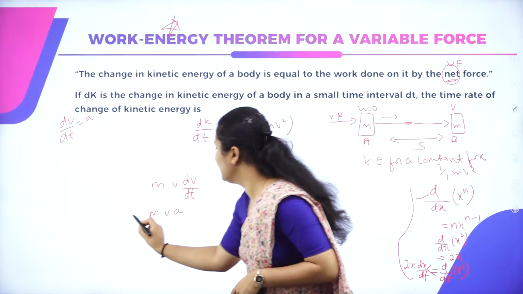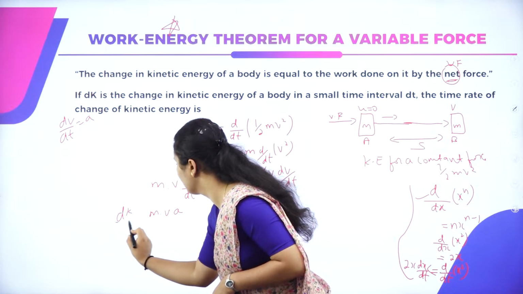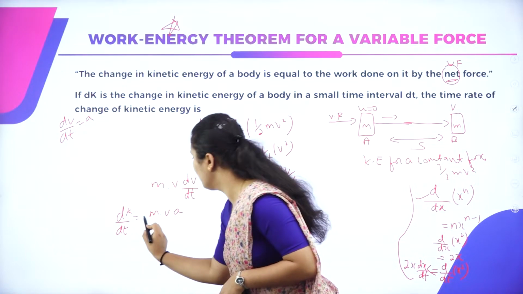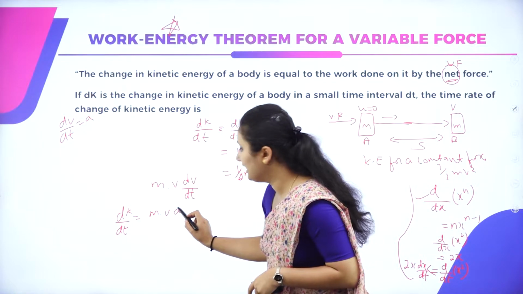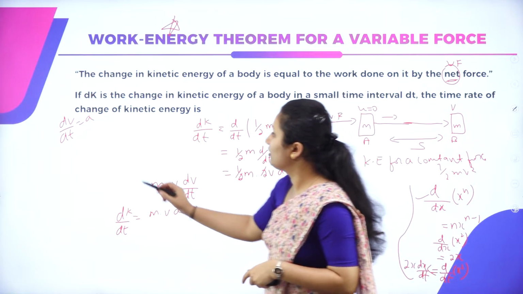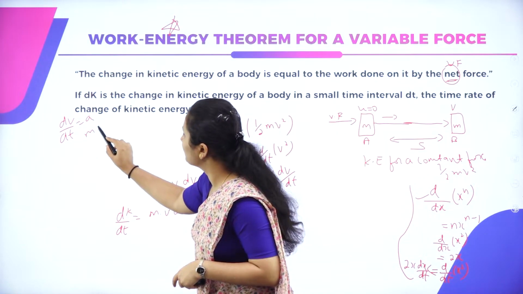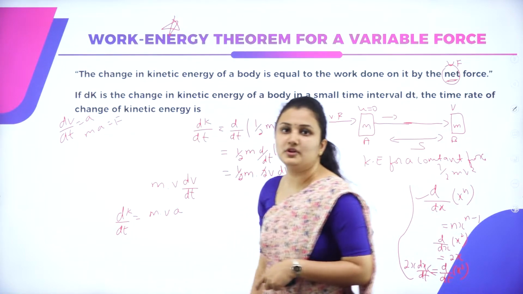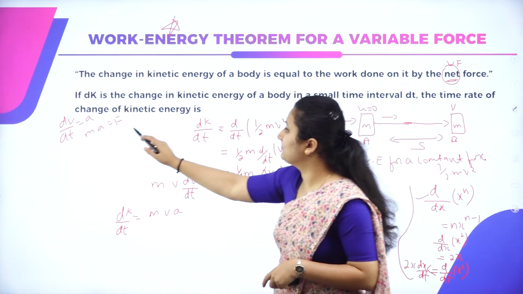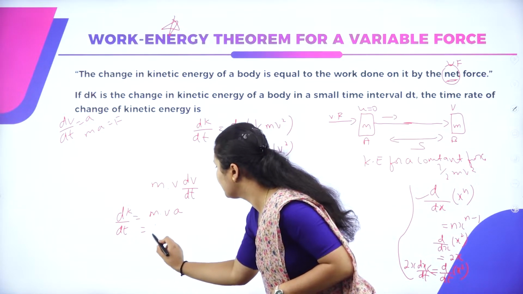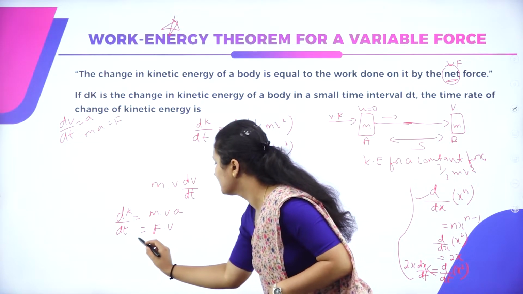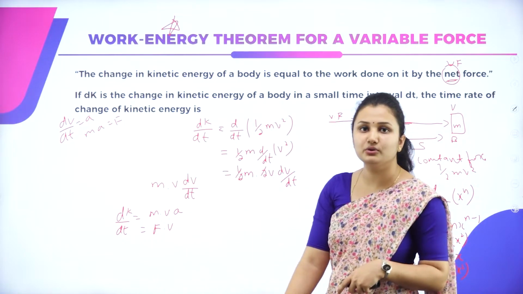So dk by dt is equal to mva. What is m and a? From Newton's second law of motion, we know ma is equal to f. So on substitution, I'll get fv. So dk by dt is equal to fv.